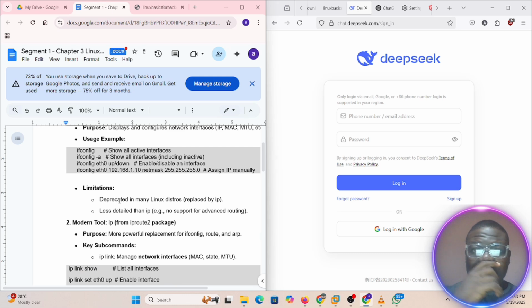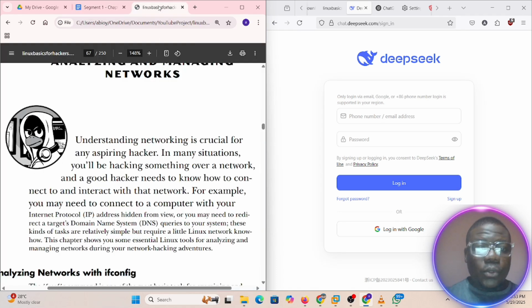The legacy tool is ifconfig. While it's the modern one now, it has been modernized, and we have another tool that we use. So we are going to compare both of them. So I'll be using both these.